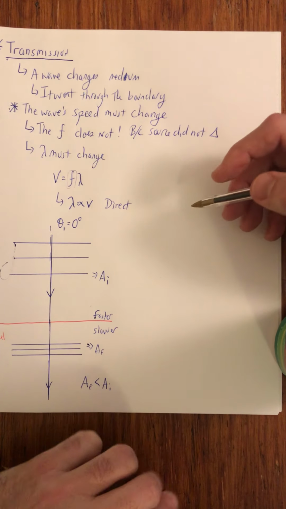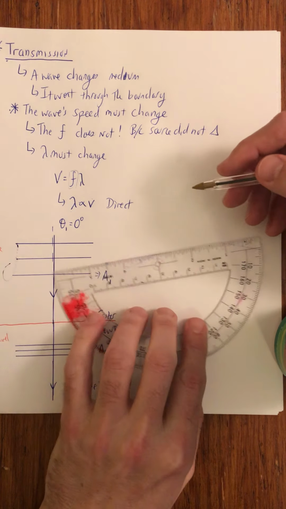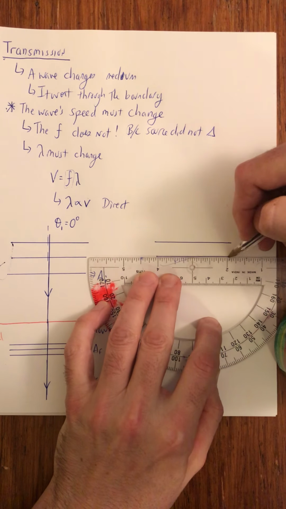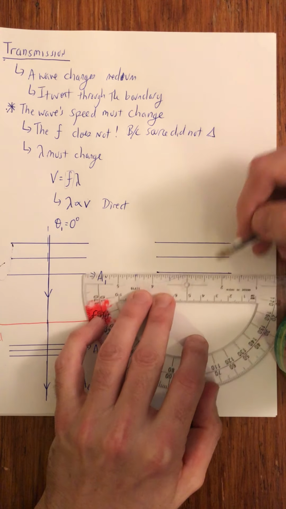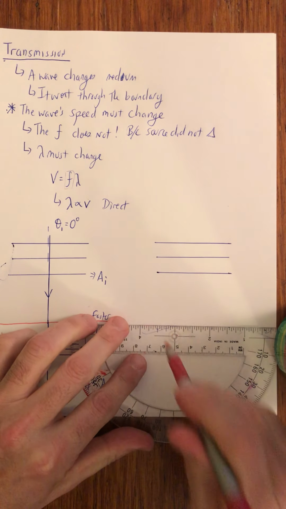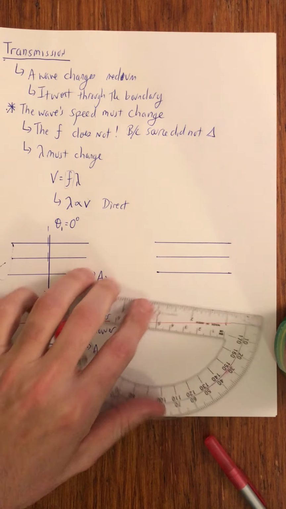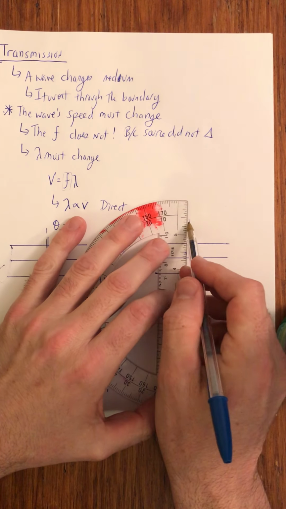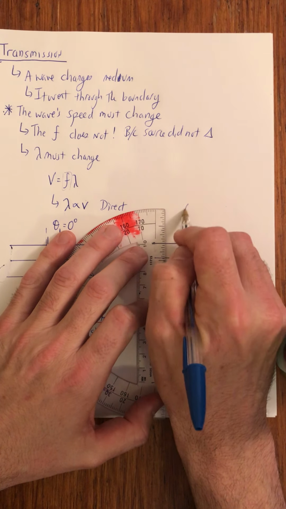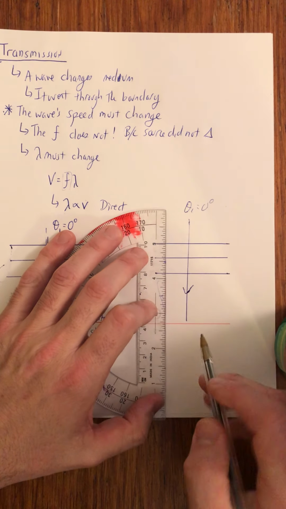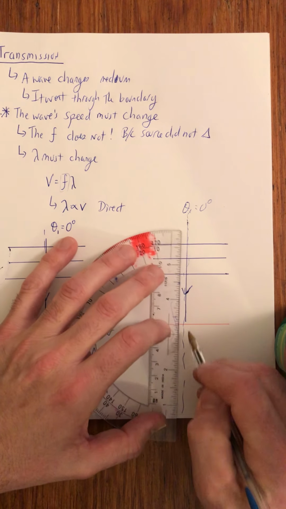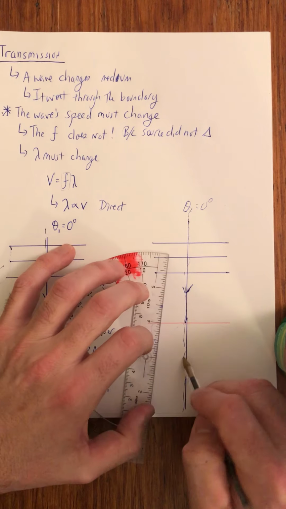If it speeds up, we can come over here and draw a very similar sort of picture, and we'll keep it so that the wave is incident at a 0 degree angle. All right, let me draw my boundary in here as well. Boom, the red lines are the boundary. I'll draw in our incident ray, which would be perpendicular to the incident wave fronts. Once again, theta 1 is equal to 0 degrees because I'm coming in along the normal line, which I've just dotted in, and here would be my transmitted wave.